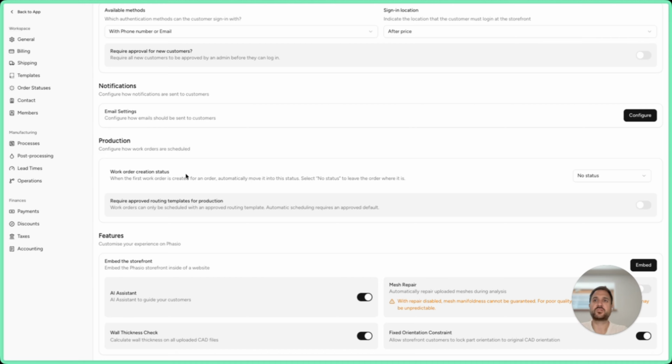At the moment, it works like this. When you schedule the production work order, then you can decide where this order will actually move. In my case, I wanted to move from pending review to the in production. And if your work orders actually require approved workflows, you can toggle this button here.